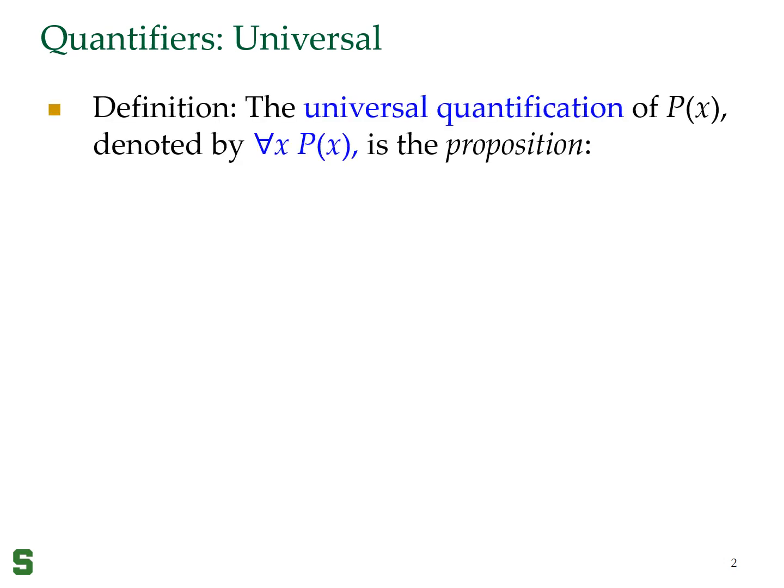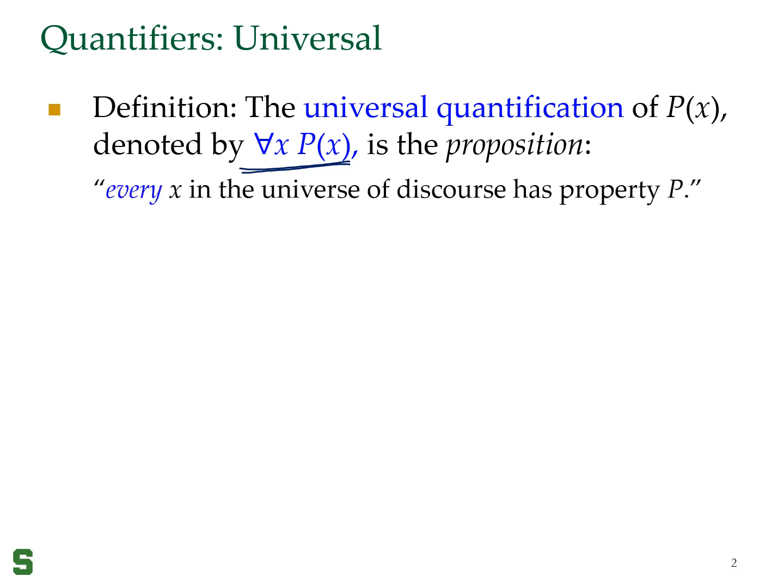So let's look at what we mean by universal quantifier. The universal quantification of p of x, we write this as for all x p of x. This is a proposition. It is true if and only if every x in the universe of discourse that we are talking about has the property p. So if x came from the integers 1 through 5, then we want this property to be true when x is 1, x is 2, x is 3, x is 4, x is 5.